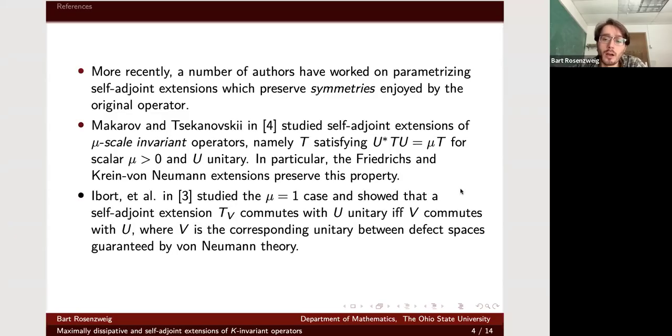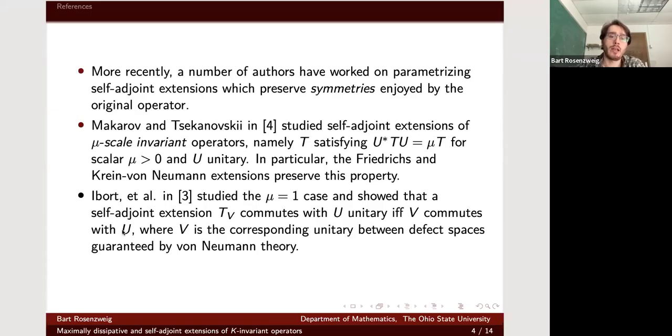Okay. And here's another paper by Ibort, Yedo and Paris Pardo in Poincaré, where they studied the mu equals 1 case of this. So if my symmetric operator commutes with a unitary.